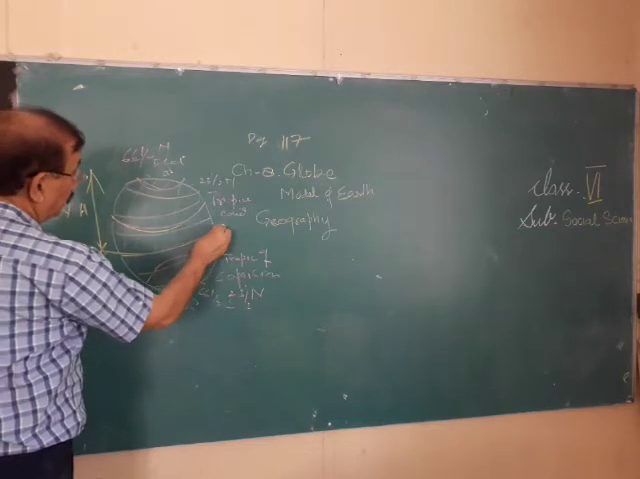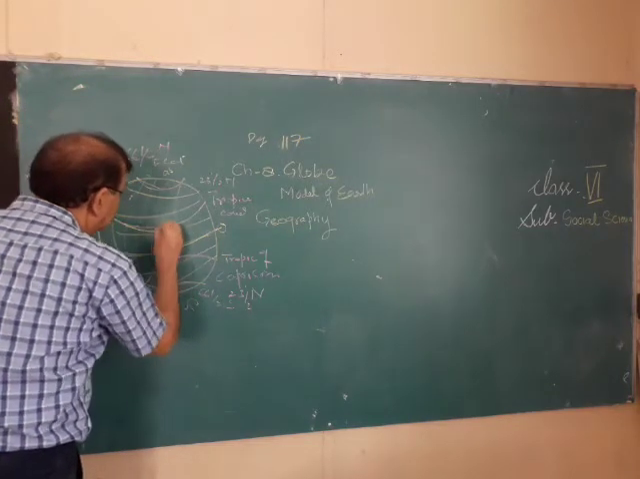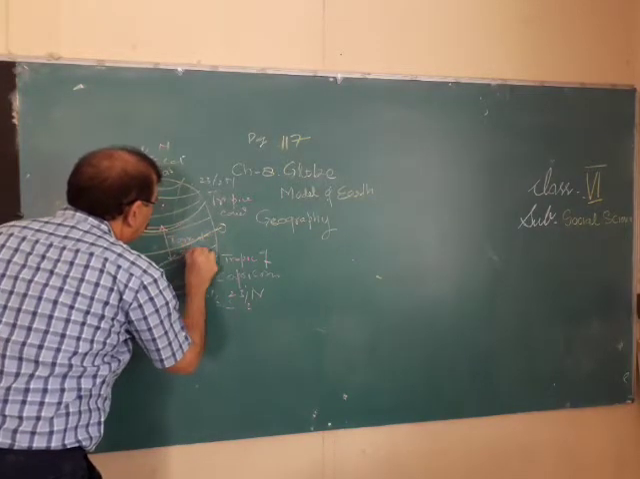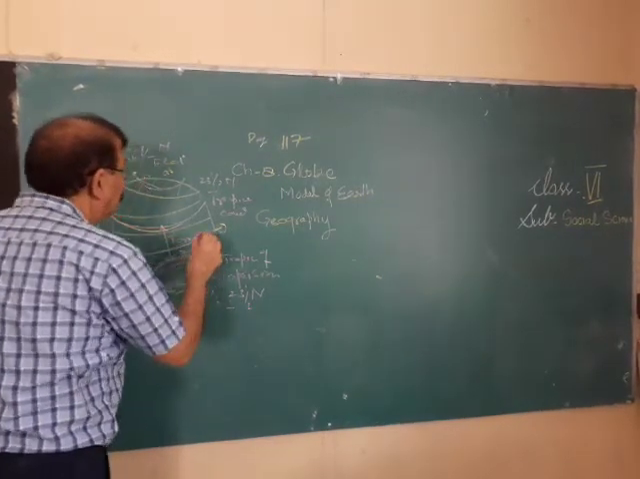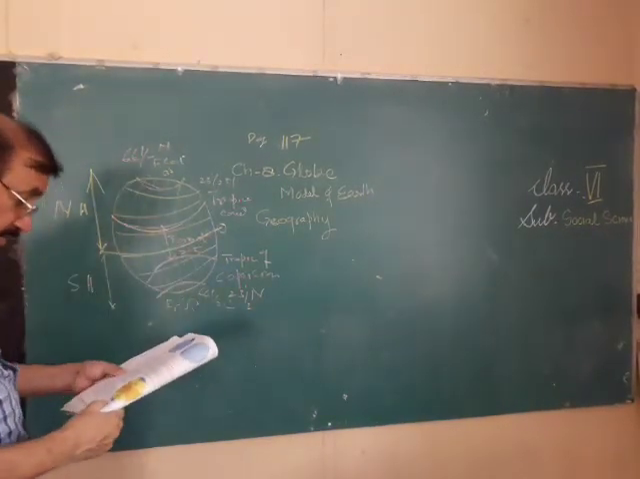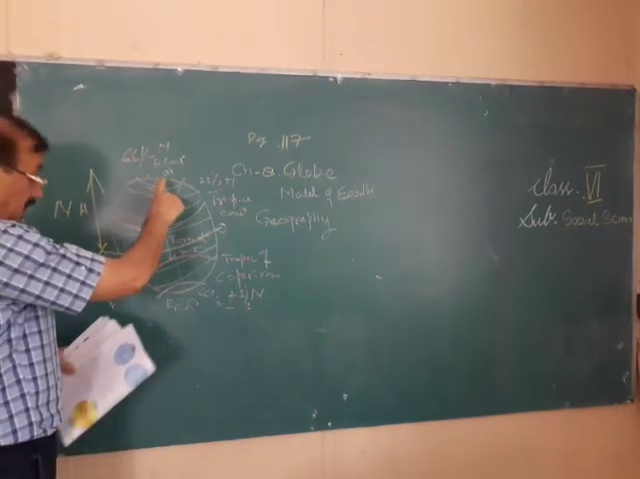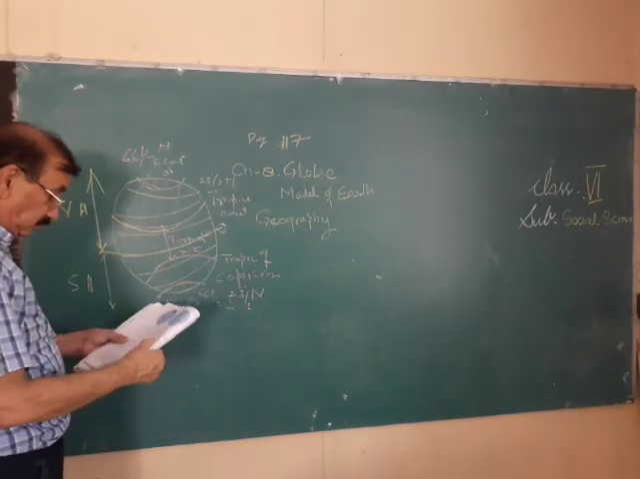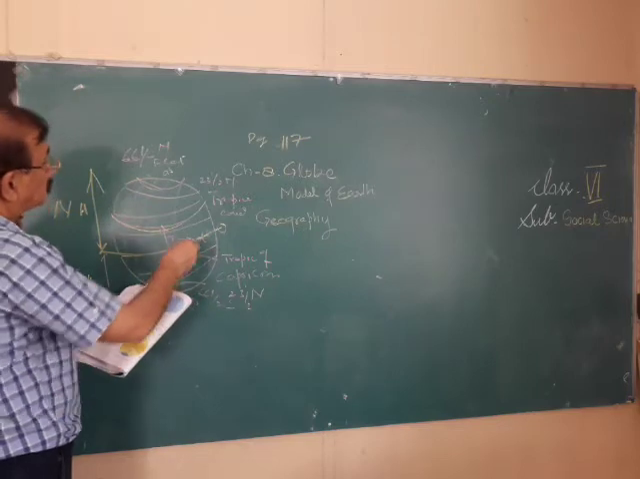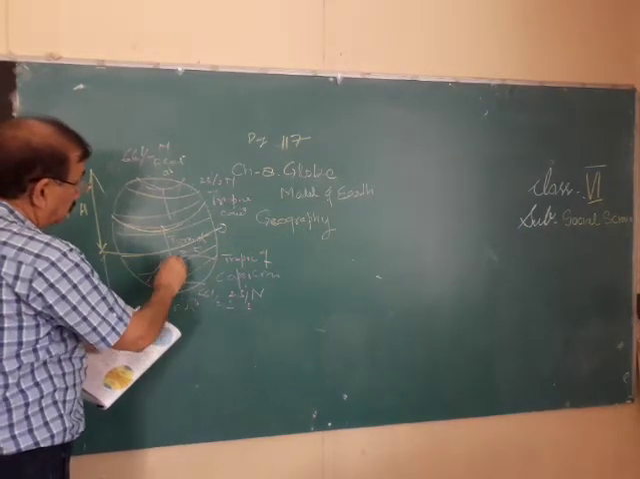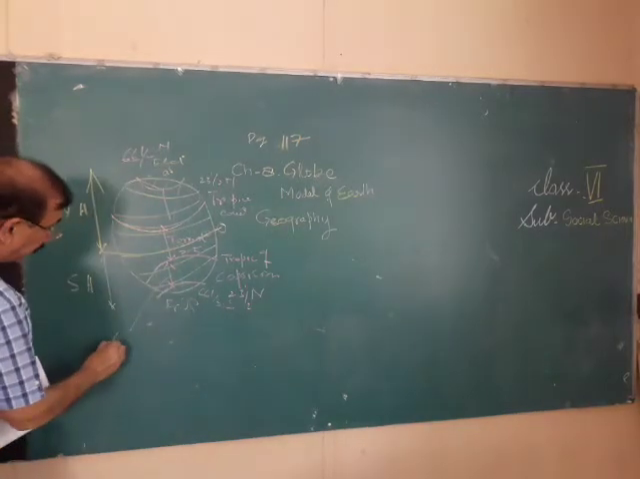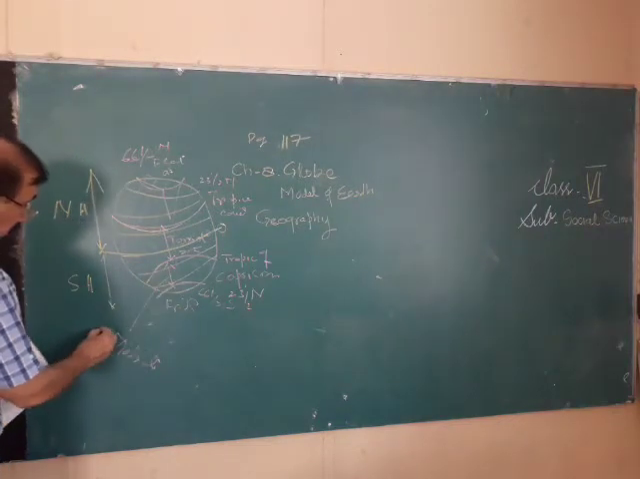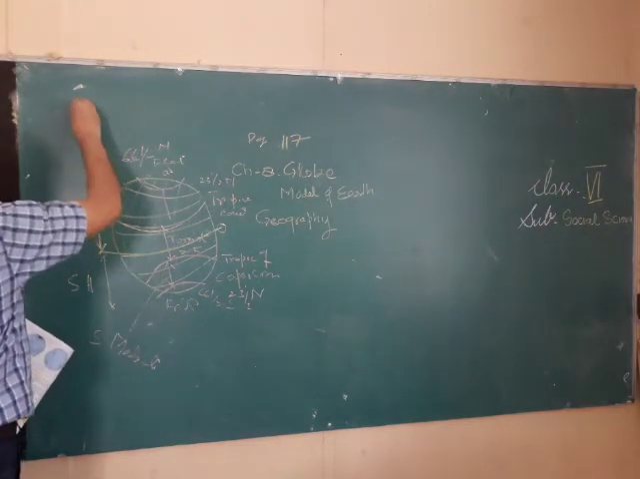And then here, this is the equator. Between this and this, this is known as the torrid zone. Please note, this is Chapter 18. This is the torrid zone. And in between, this is the north temperate zone and the south temperate zone. Between this and this, the temperature is moderate here. This is the south moderate zone and this is the north moderate zone.